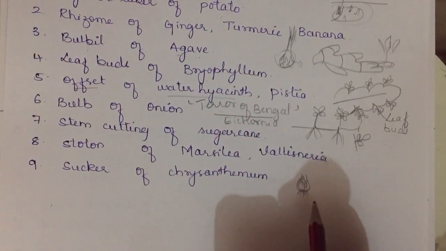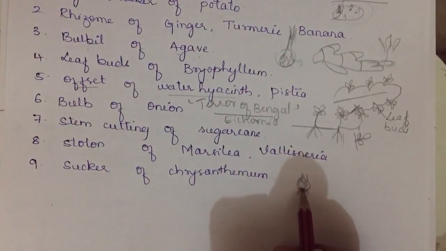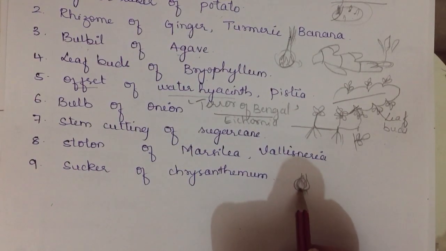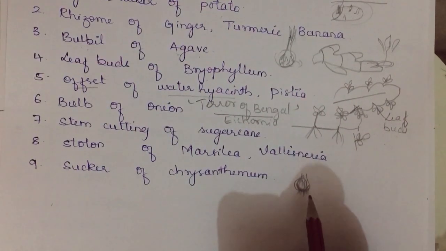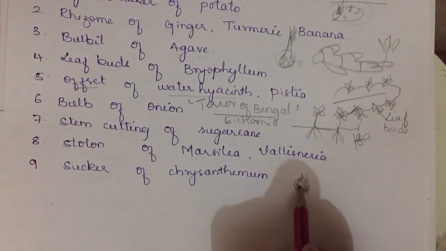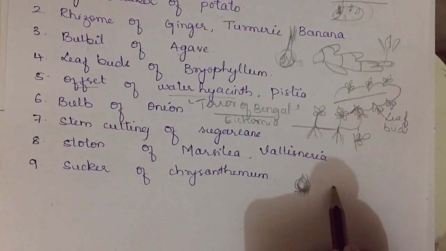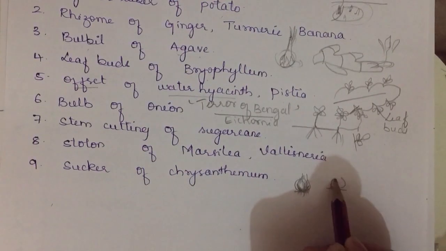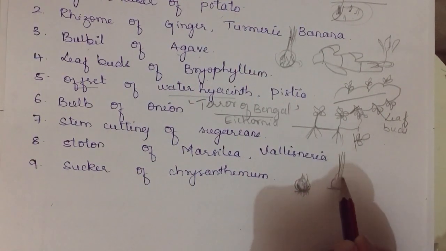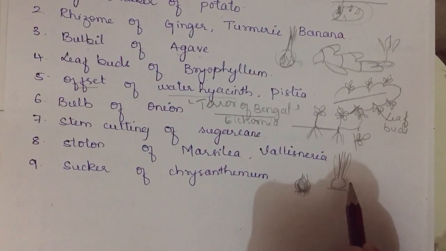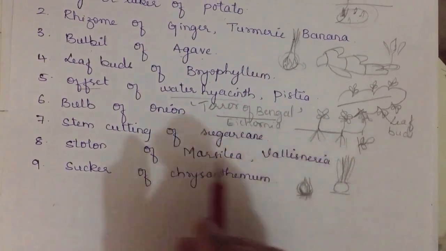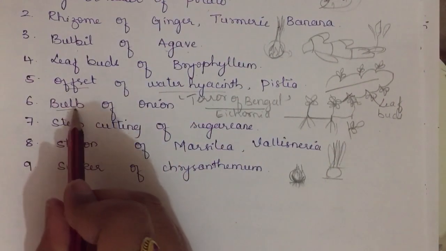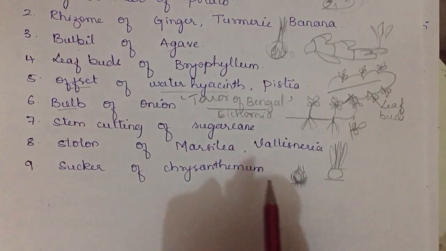Okay, this is the bulb of onion, and it consists of small buds inside, young buds which are growing. If you take this onion and keep it on the soil, after a few days you'll find this onion will grow its leaves, and grow into a new plant. So that is the bulb of onion. Bulb, why? Because of the shape of the onion.